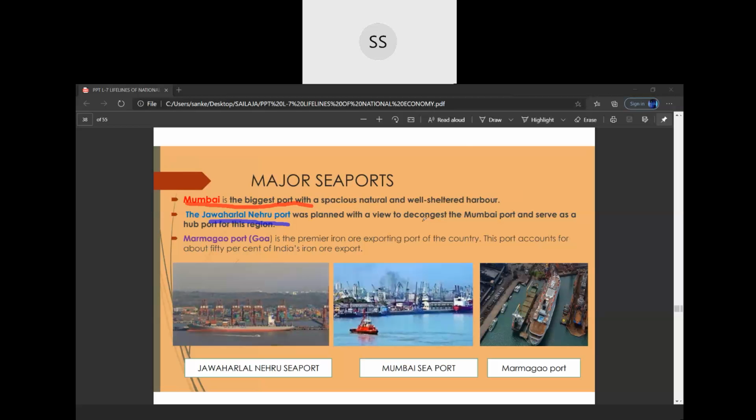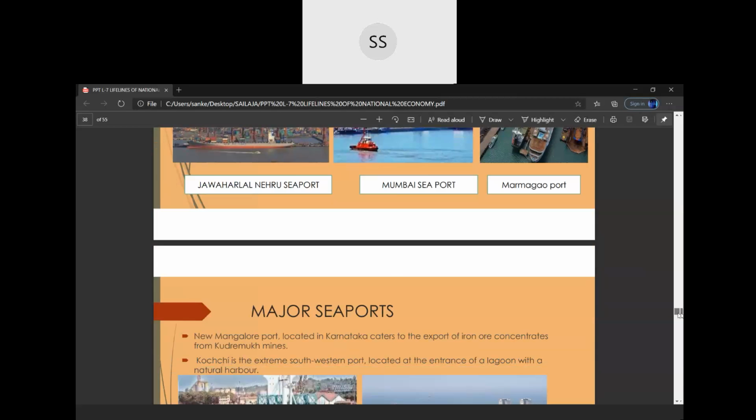Let's now also look into the meaning of well-sheltered harbour. A harbour is a safe place providing refuge and comfort for ships. A harbour is a sheltered port area shielded from waves. So well-sheltered harbour means it will not get destroyed due to the waves because it is a well-protected harbour. Well-protected port or well-protected harbour, so it will not be affected by the waves. And Marmagaon port, I told you, exports iron ore. We come to the next port. You can see the ports are shown here, the pictures. I know that all the ports look the same.